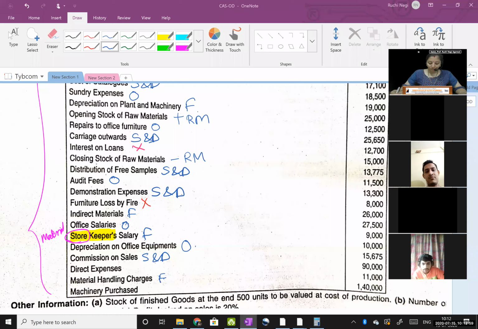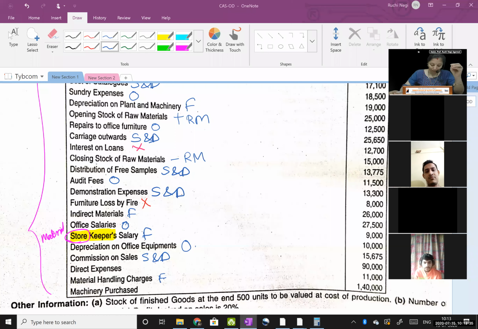Okay. So, guys, just remember we had done working note number 5 when I had done theory with you. Note number 1 was calculation of units produced and units sold. Note number 2 was calculation of cost per unit column in cost sheet. Note number 3 was with respect to depreciation of various assets under cost sheet, and under which heads it will go. Then 4 was calculation of closing stock of finished goods as per FIFO and weighted average. And note number 5 was non-cost items which we don't take in cost sheet.